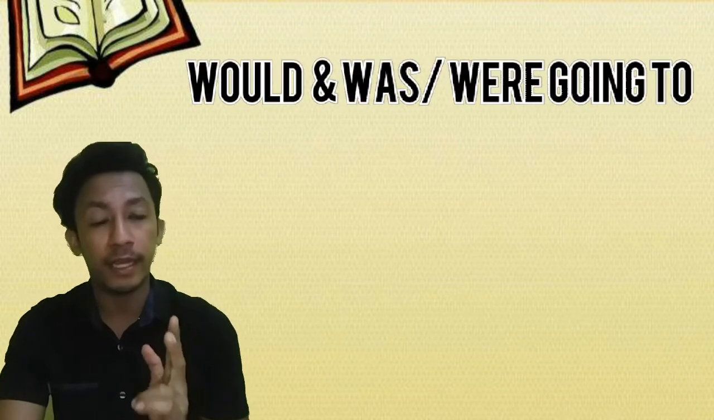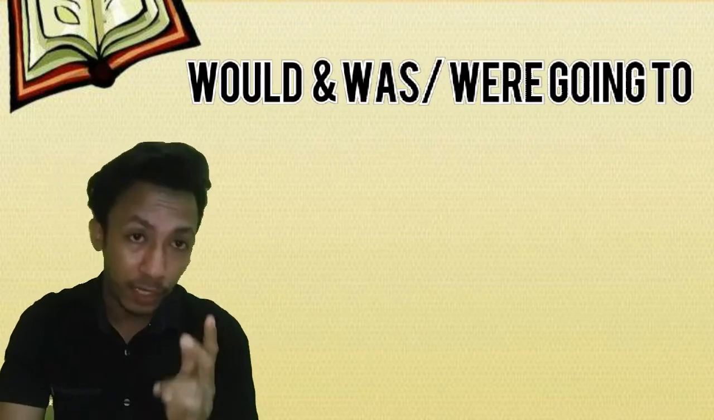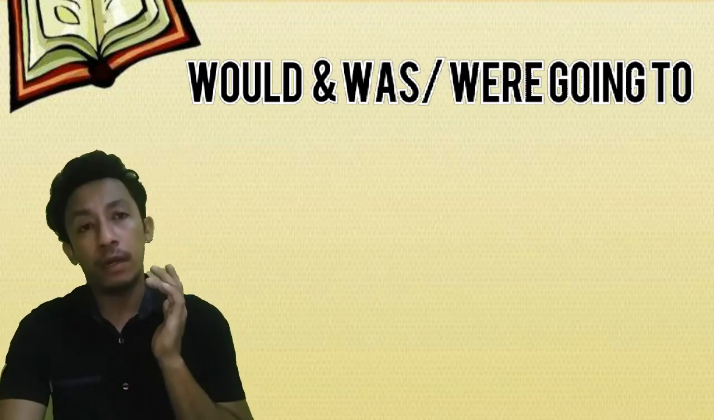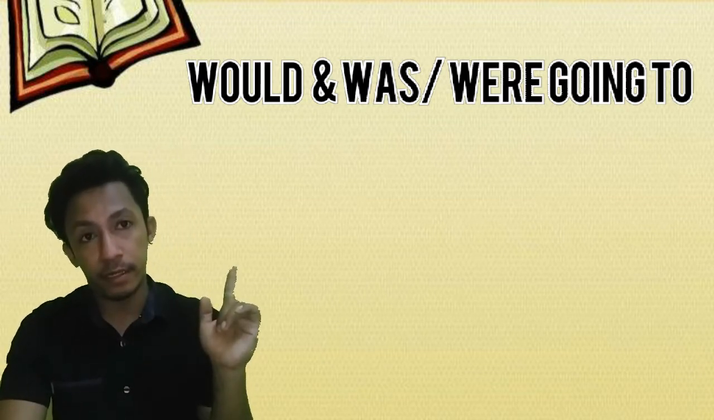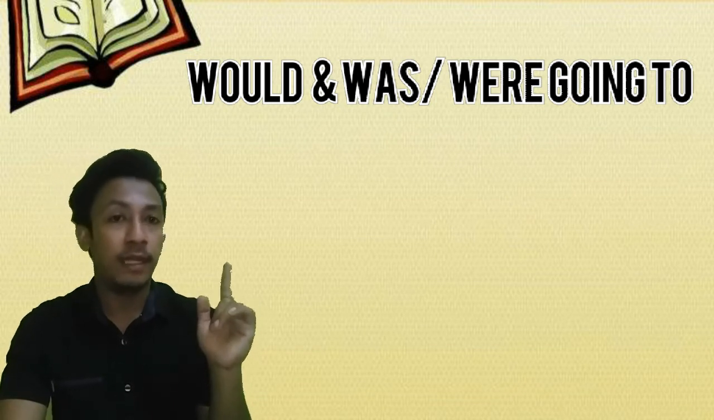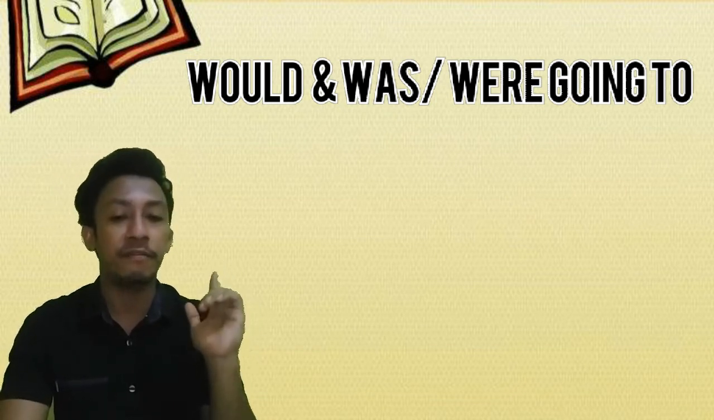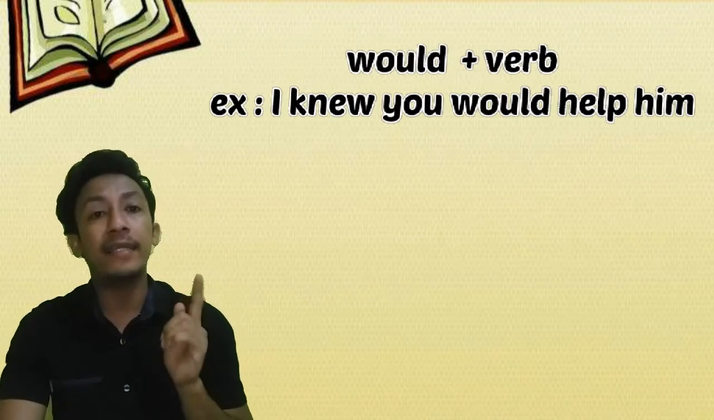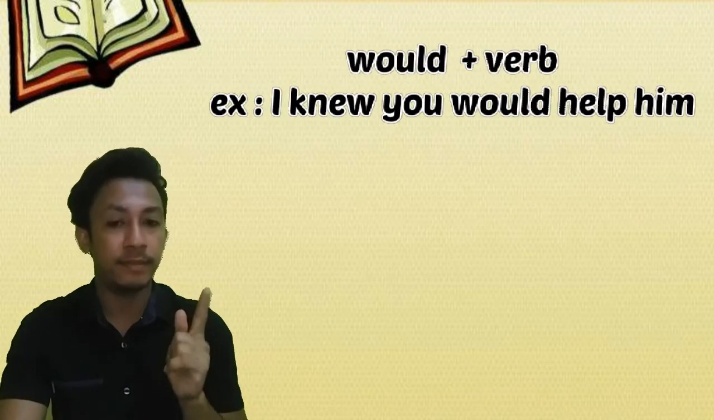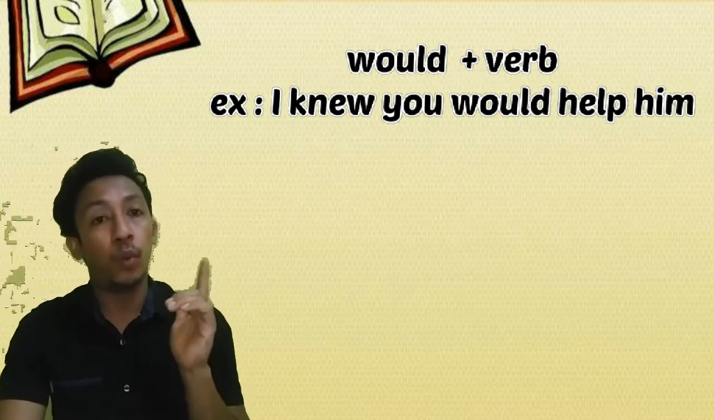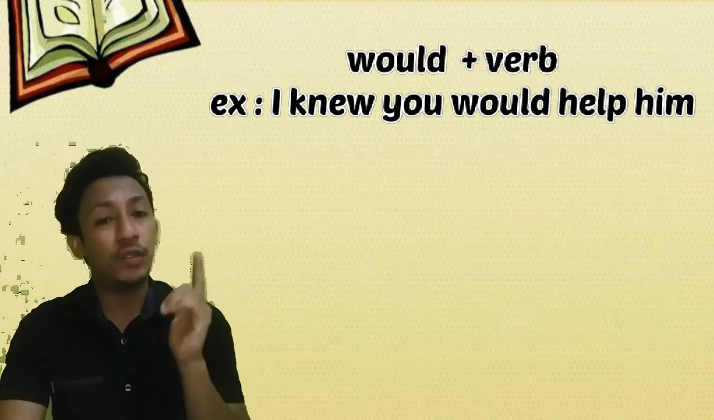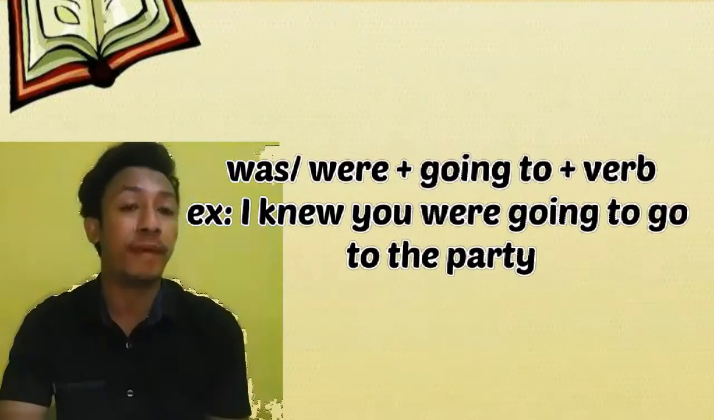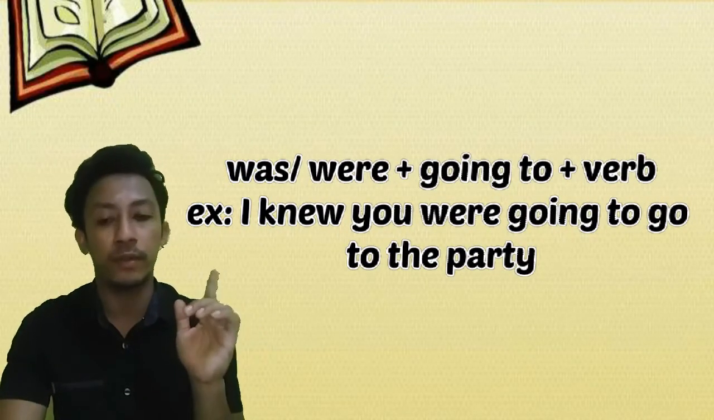Next, how about the formula? Future in the past has two different forms, would and was or were going to. For would, the formula is would plus verb. For example, I knew you would help him. This is would. And was or were going to: I knew you were going to go to the party. This is for was or were going to.